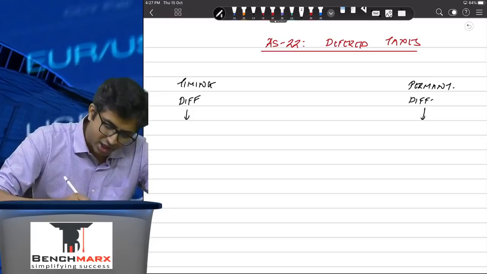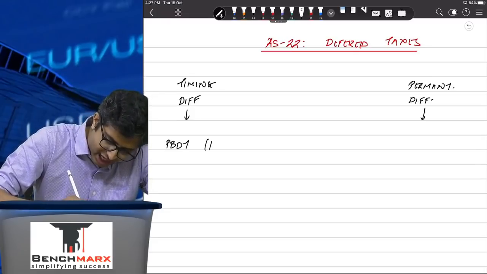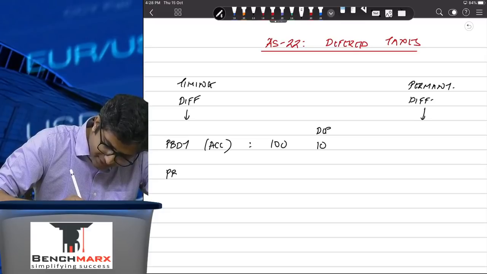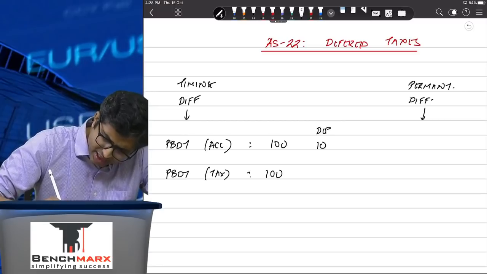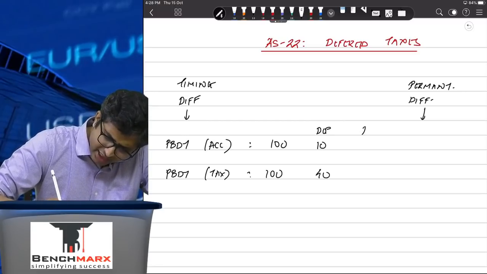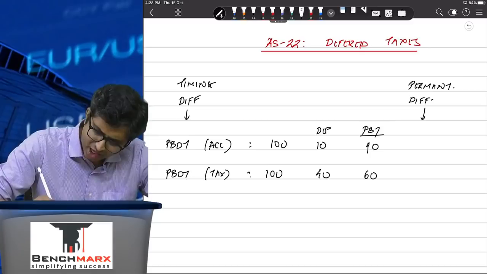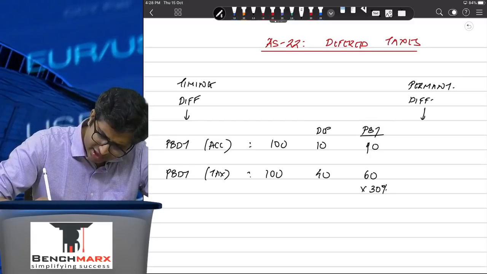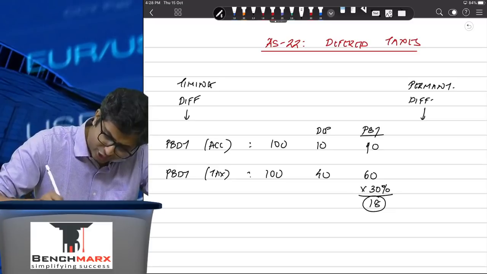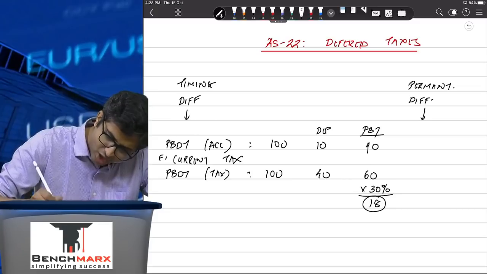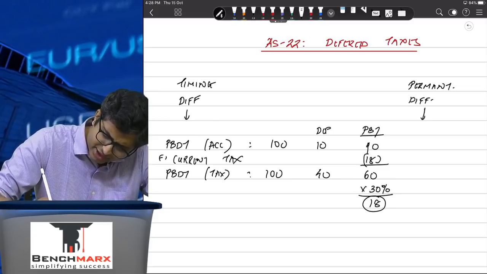For example, if the profit before depreciation and tax as per accounts is 100 and depreciation as per books is, let us say, 10, and profit before depreciation and tax as per income tax is also 100 and tax depreciation is slightly higher, let us say this is 40, and hence the profit before tax in the books is 90, profit before tax in income tax is 60. If you actually calculate the tax rate, let us say that is 30%, you will come to a tax expense of 18. So when you show in your books of accounts, you will show what is called as a current tax of 18 rupees, and hence 90 minus 18 is going to come to what?